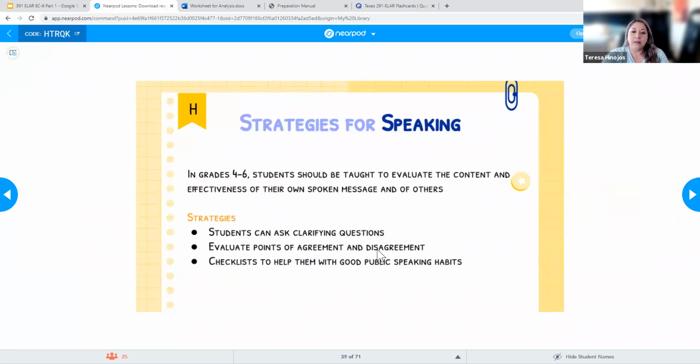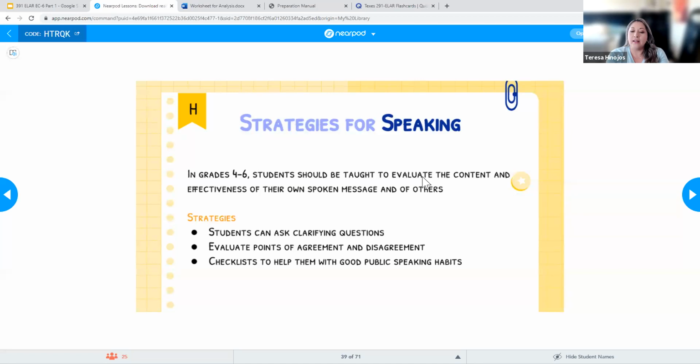Okay, for speaking, when it comes to grades 4 through 6, they have to be taught to evaluate the content and effectiveness of their own spoken message. So in terms of strategies, students can ask clarifying questions, right? If their classmate is presenting a speech or something in class, then as an audience, we want to make sure that if you don't understand, you ask a clarifying question. And that's how the speaker will know if they're understood, and the kids will know if that person is being clear.